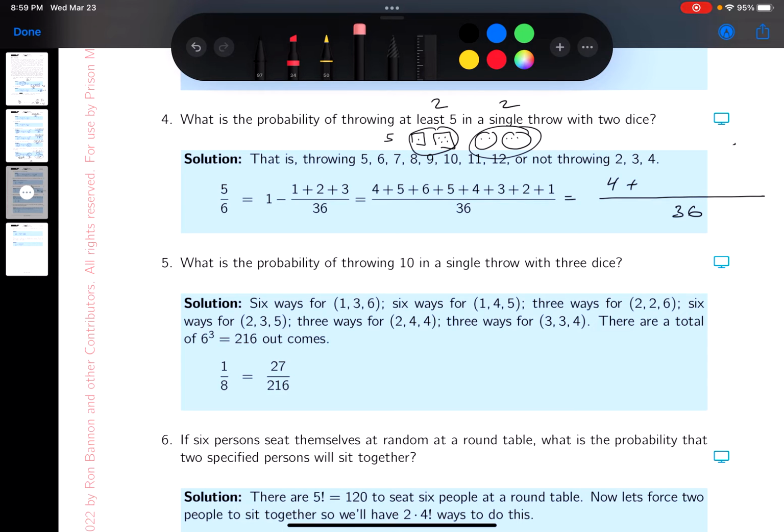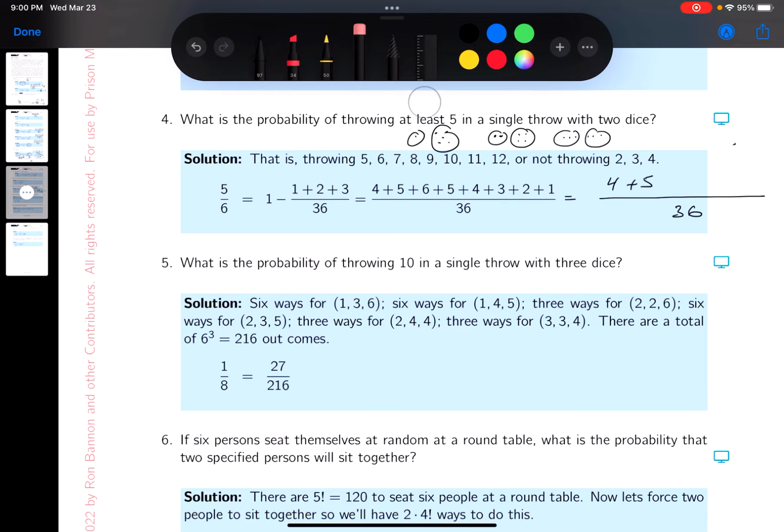Let's talk about getting 6 now. How could you get a 6? Well, it could be 1 and 5, and there's 2 ways to do that. All right. What else could you do? Again, we're trying to get 6. 2 and 4, there's 2 ways of doing that. What else could I do? I could do 3 and 3. There's only one way of doing that. So 2 plus 2 plus 1 is 5.